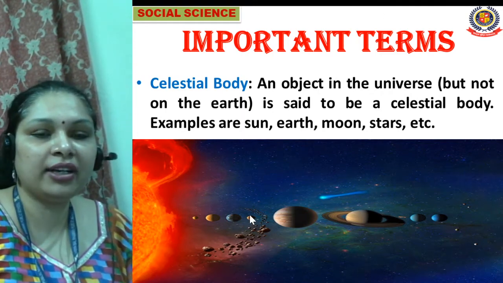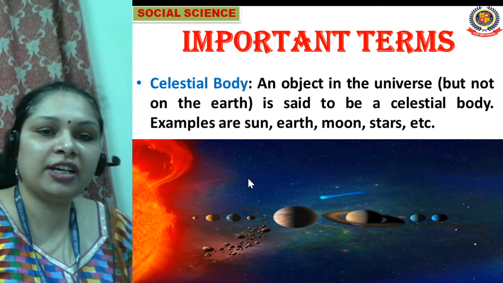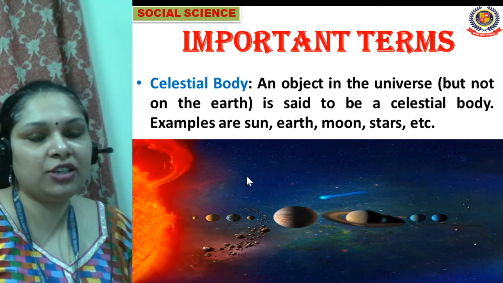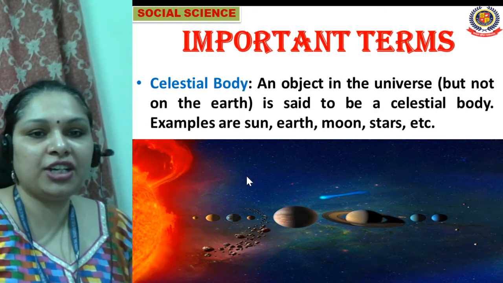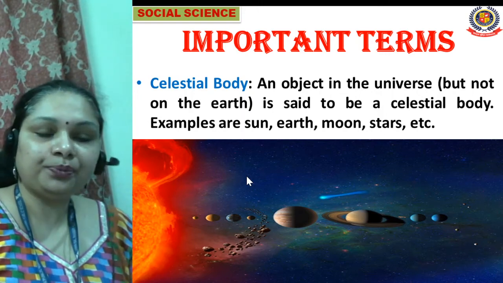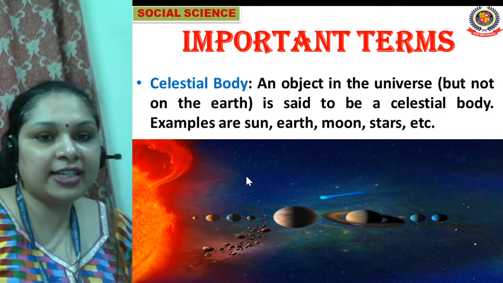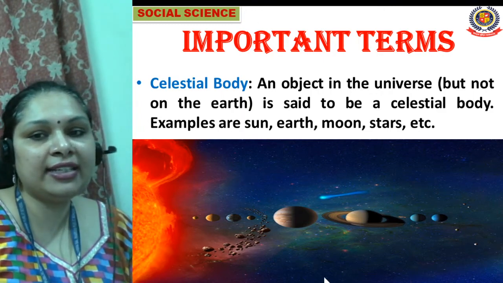They are known as heavenly bodies also. For example, sun, earth, moon, star, satellites, these all are the celestial bodies.